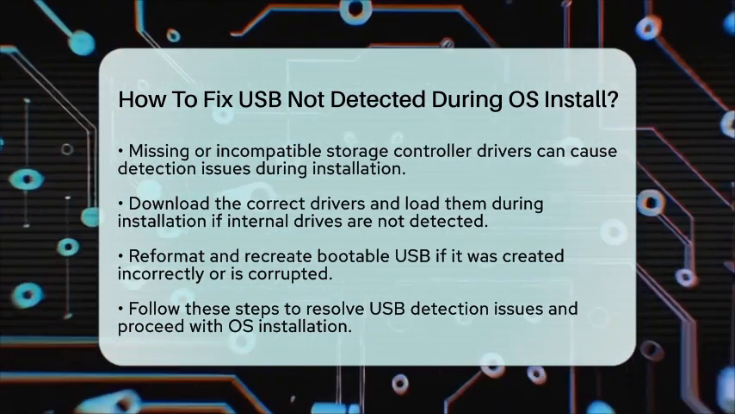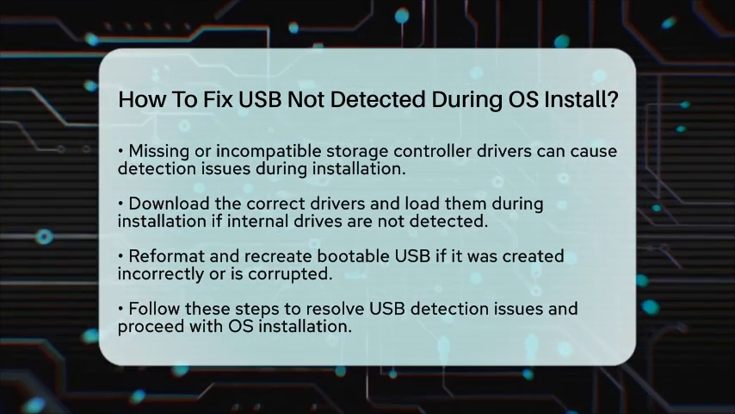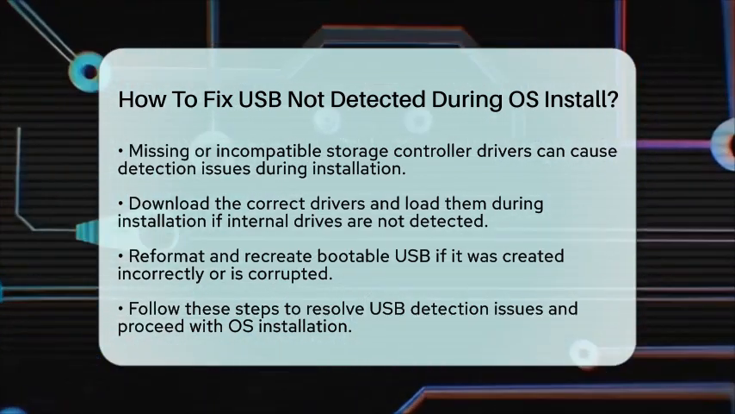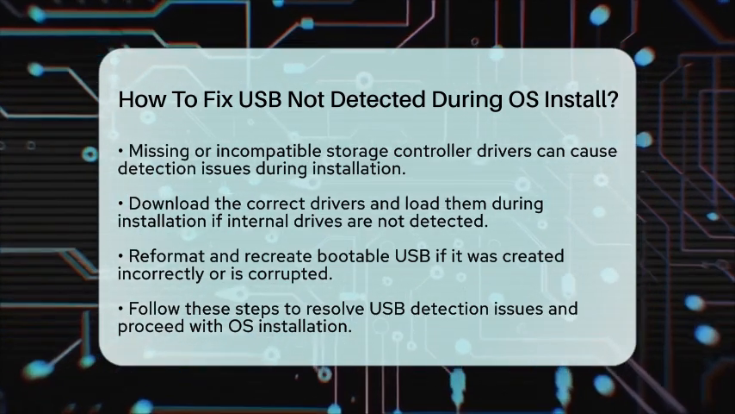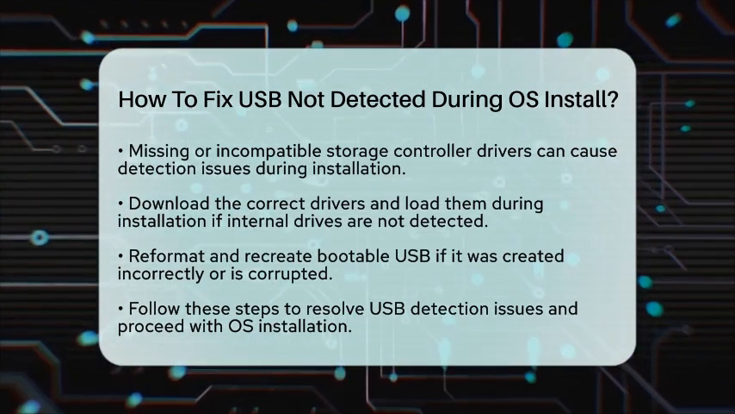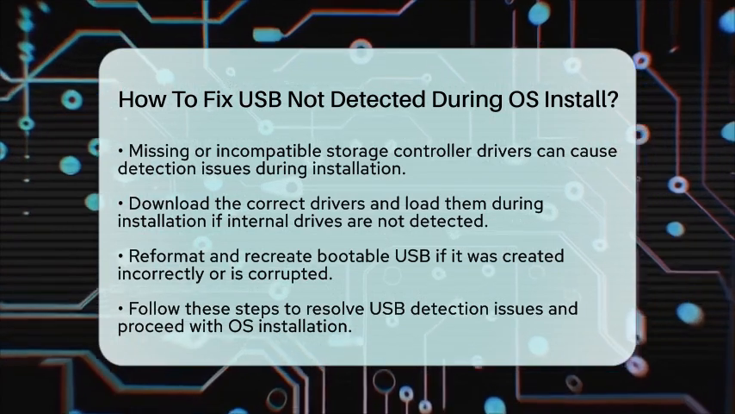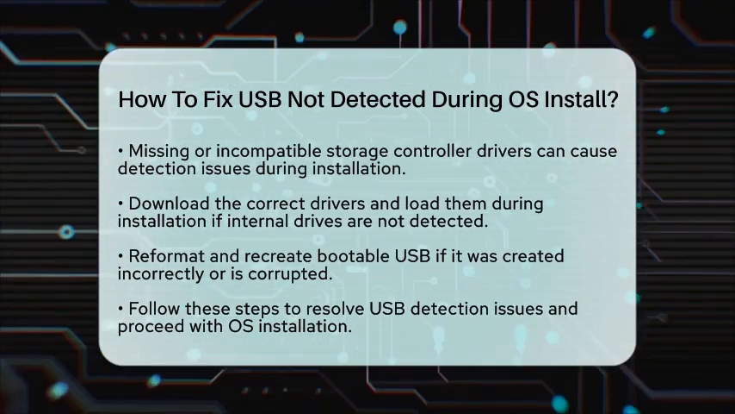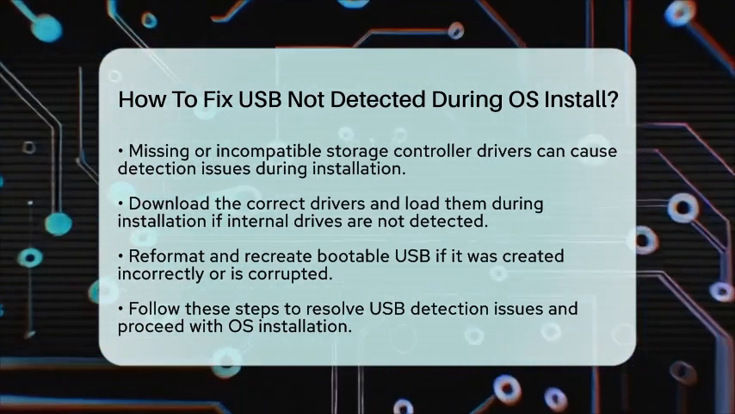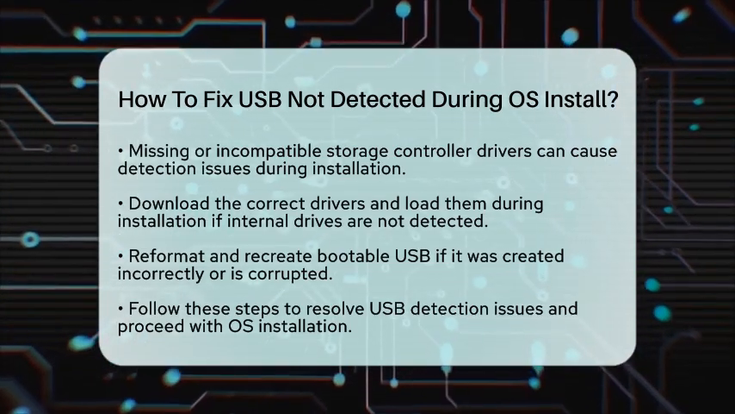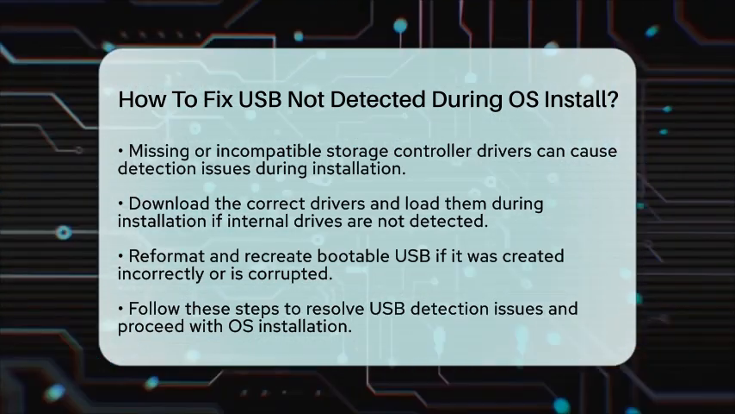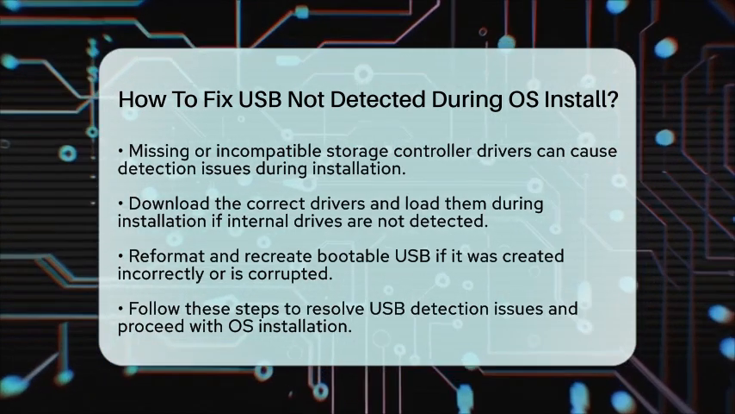Fourth, try different USB ports, preferably USB 2.0. Fifth, load the appropriate storage controller drivers during installation if the internal drives are not detected. Finally, recreate the bootable USB if corruption or improper setup is suspected. By following these troubleshooting steps, you can resolve USB detection issues during operating system installation and successfully proceed with setting up your operating system.